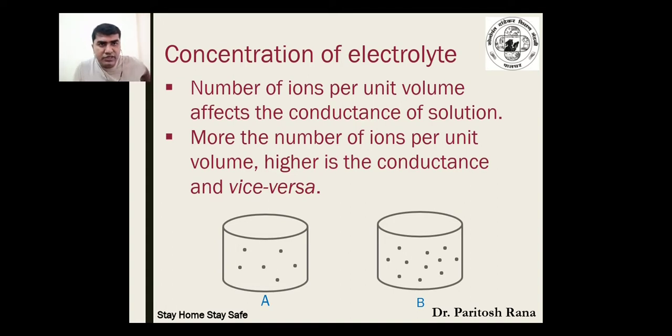So as we can say, there are more ions, so the conductance is more. If you compare A with B, you will see that the conductance in B will be greater as compared to the conductance in A, because the number of ions present in B are more as compared to the number of ions present in the A solution.